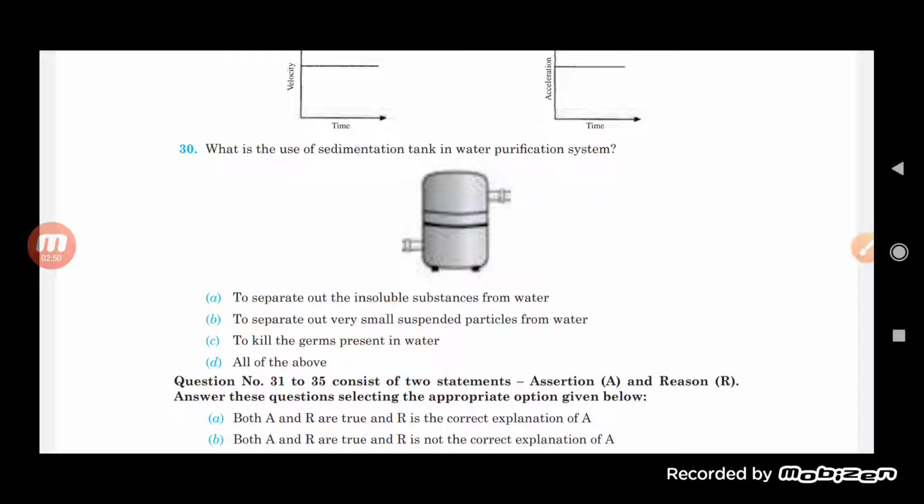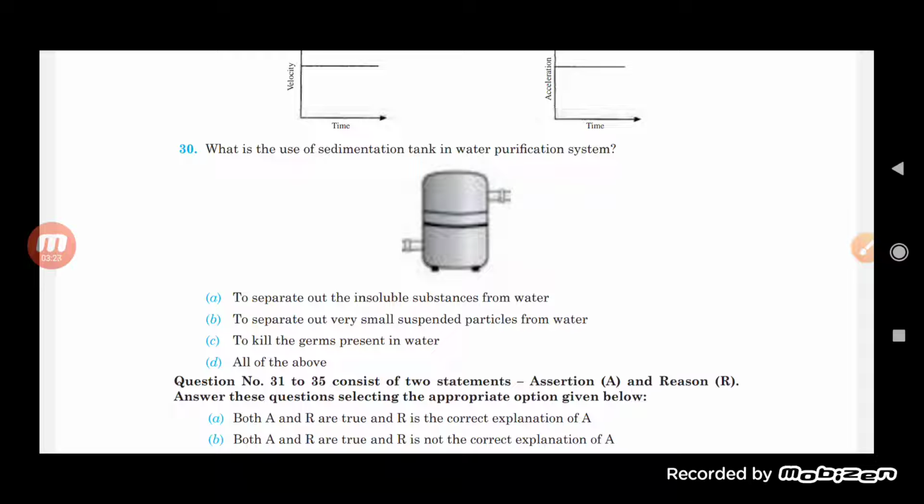The question is, what is the use of a sedimentation tank in a water purification system? So basically, the sedimentation tank is the tank in which the water gets settled down at the bottom. When you leave the water undisturbed, it will settle down in the form of sediments. That process is called sedimentation, and it is done in the sedimentation tank in order to purify the water.